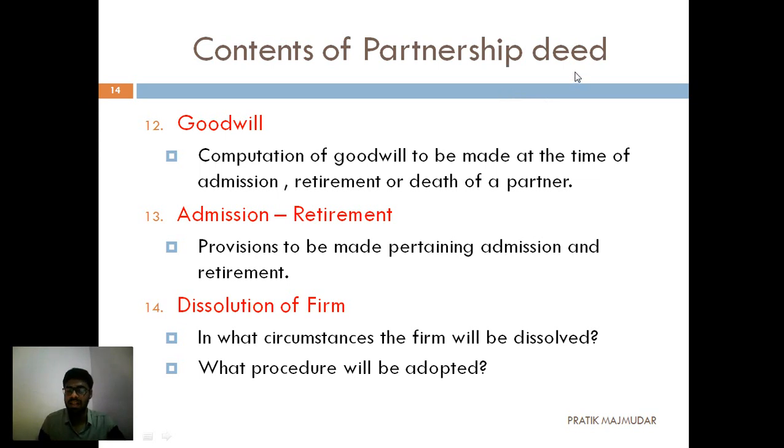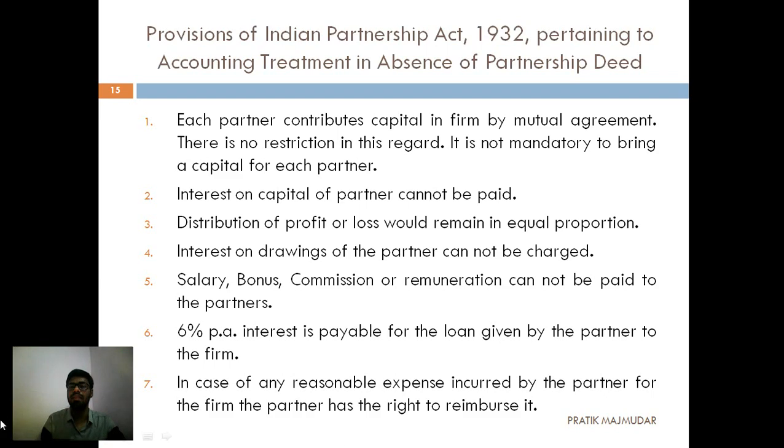But if someone has made an oral contract, what are we going to do when there are any kind of disputes between the partners? So this is the solution. There are some provisions written in the Indian Partnership Act 1932 for when there is an absence of a partnership deed. If the partners have agreed to start a business but haven't made a partnership deed, then these seven provisions apply.